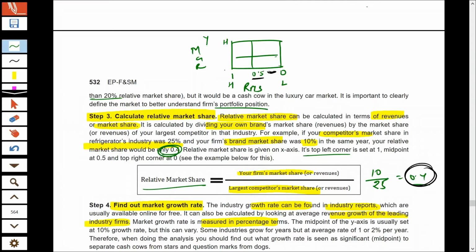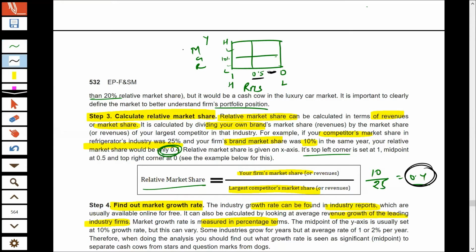So high here and low here. And in the midpoint we can place maybe 10%. So if the growth rate is higher than 10%, your industry falls into high growth rate. And if the growth rate of the industry is less than 10%, your industry falls into the low growth rate segment.